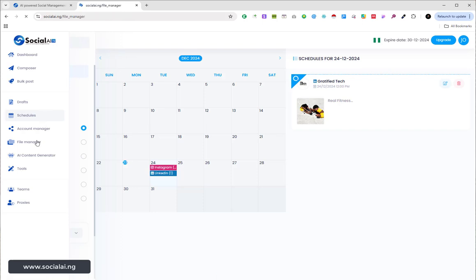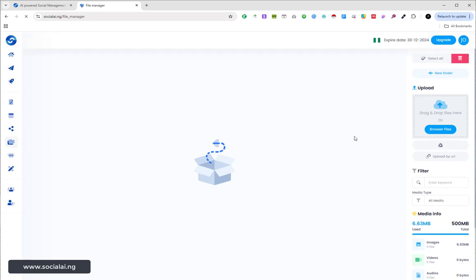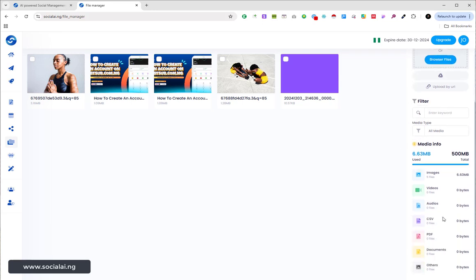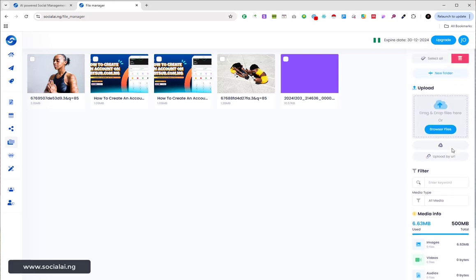Another thing is, let me come down to the section of file manager. So this section of file manager, this is where you can actually upload your images or your contents, your media. You can upload videos and PDF. You can see PDF, CSV, and it's going to group everything for you right here, and also other documents. So you can do that from here so that you can be able to use it later.